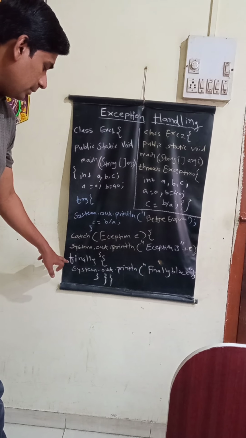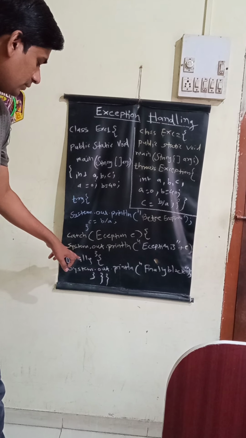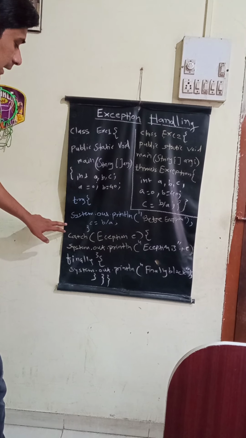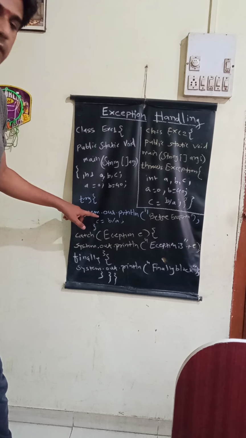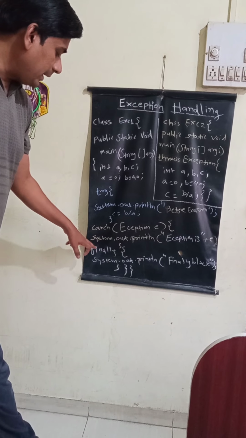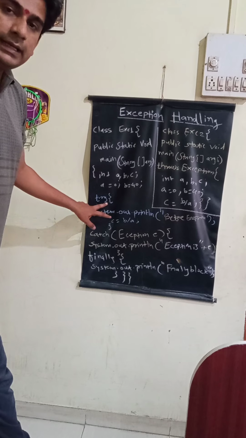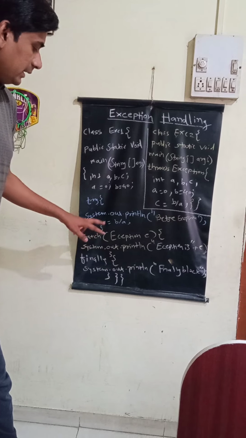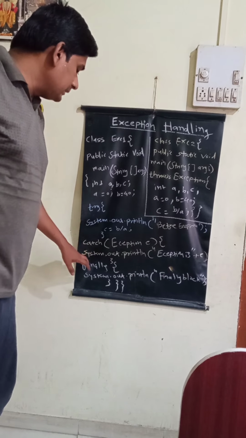Now there is one more block I have written after the catch block, that is finally block. So after execution of this catch block, finally block will get executed. Now the speciality of the finally block is that in any case if the exception is generated, then try block will not get executed completely, but catch block will get executed, and after catch block finally block will get executed. And if the exception is not generated, then try block gets executed completely, and after try block the finally block gets directly executed. Means in both cases, either exception gets generated or not, the finally block always gets executed after the